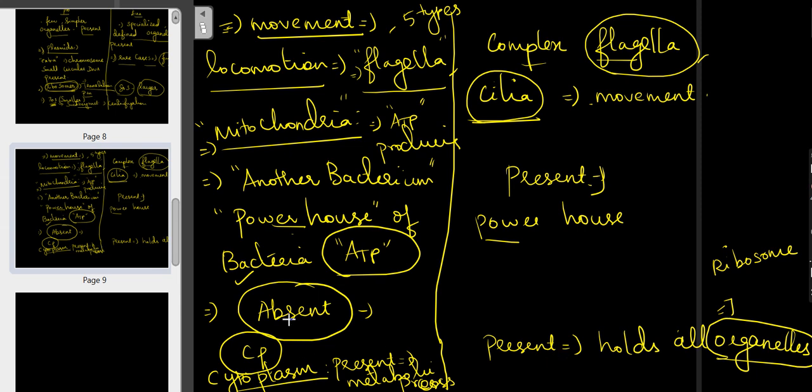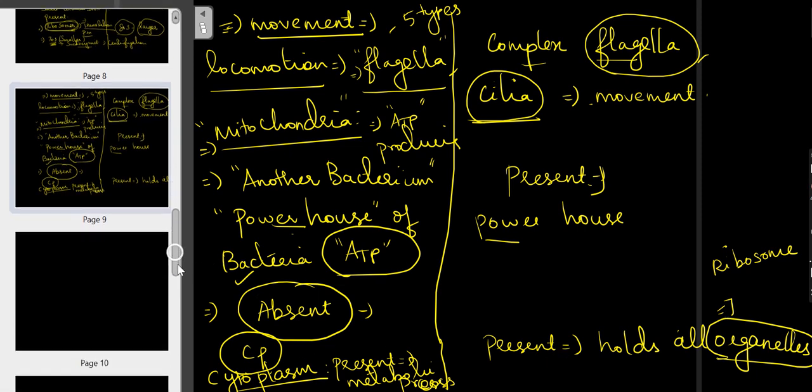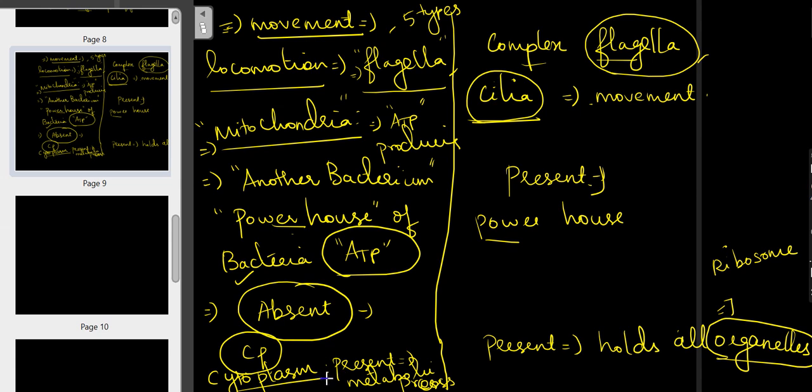And in the cytoplasm, all the metabolic processes take place in the case of prokaryotic cells, whereas in eukaryotic cells all the organelles are present. So in each and every organelle, specific reactions take place in the case of eukaryotic cells.